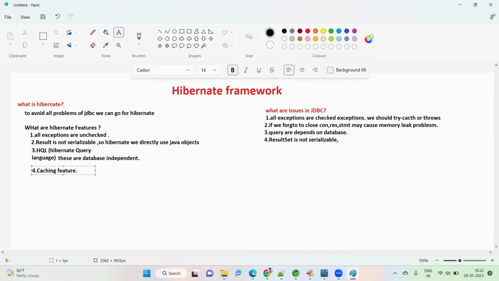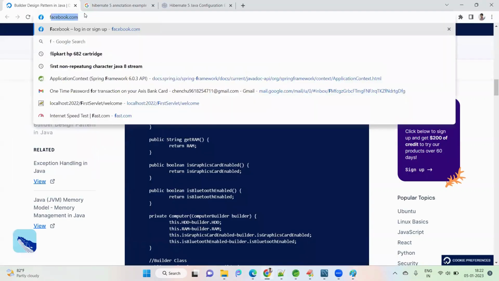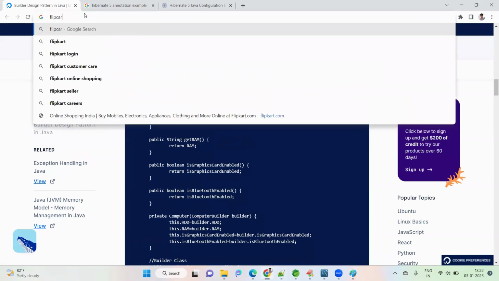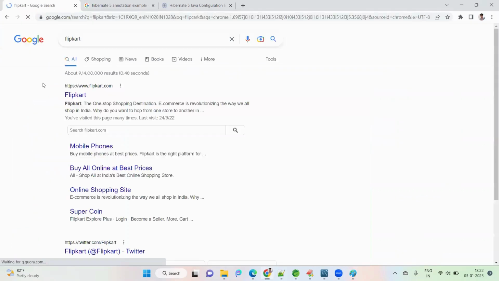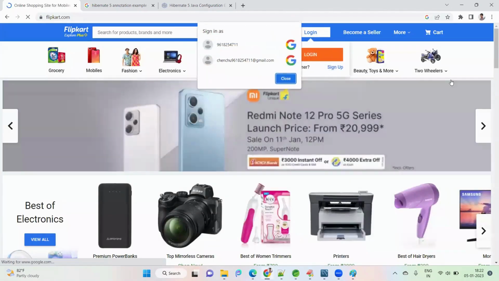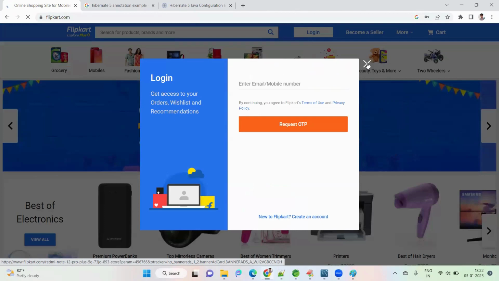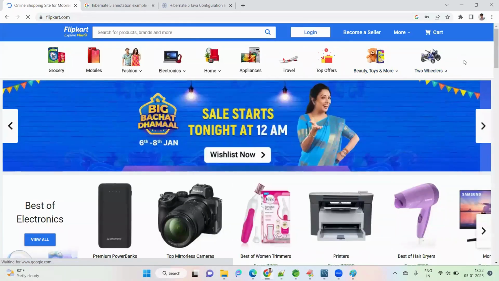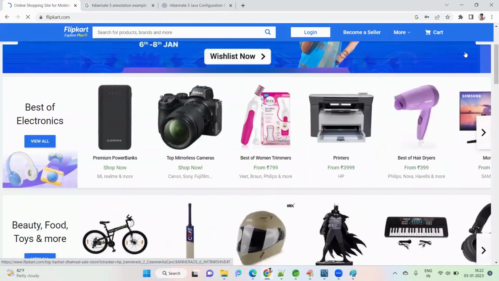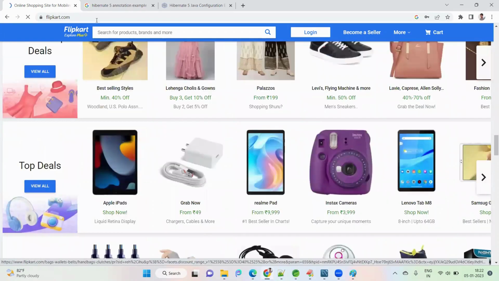Whenever we are loading any page, for example, go to the browser and click on Flipkart. Just open the Flipkart site and see what happens here. It is loading multiple products in one shot. How is it loading? Here I gave Flipkart.com, and it is loaded from the database.